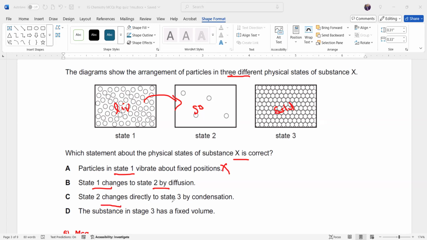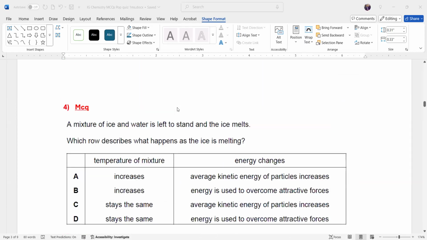State 2 changes directly to state 3 by condensation. State 2 changes to state 3. What do we call it when a gas turns into a solid? We call it sublimation. The substance in state 3 has a fixed volume. You can see it's a solid, and solids have a definite, fixed volume.